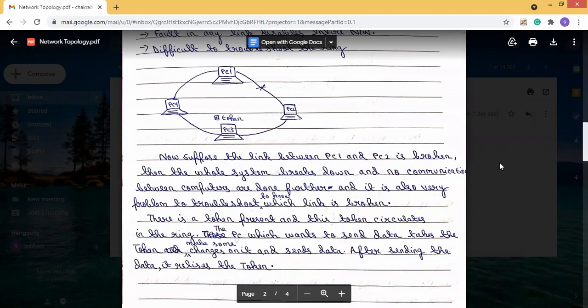And again, whichever PC wants to send data takes the token and changes it. After completion of its task, the token is passed to the next PC. So the token is traversed from one system to another. Whichever PC in the ring wants to send data will take the token, and after completion of the work, the token will be released.